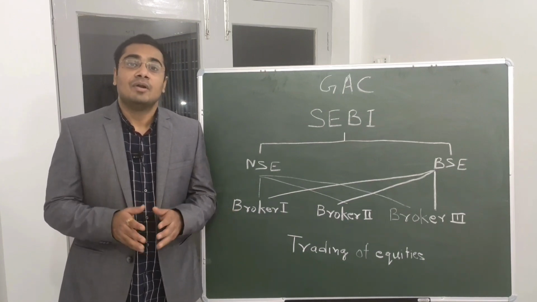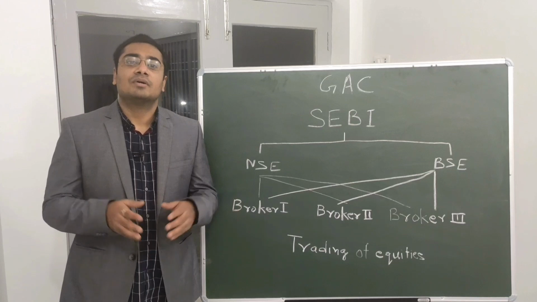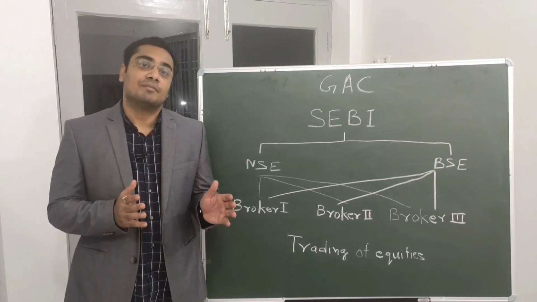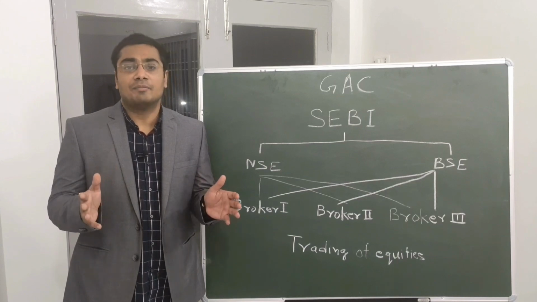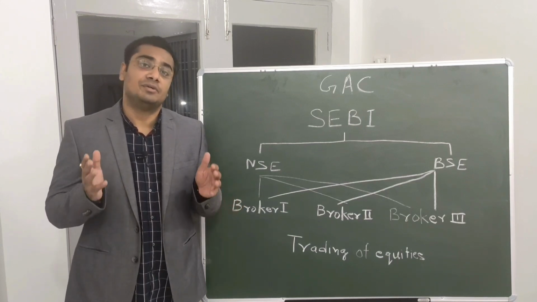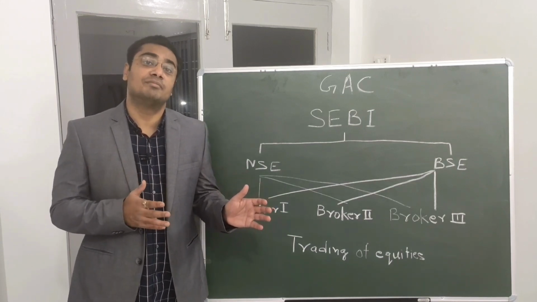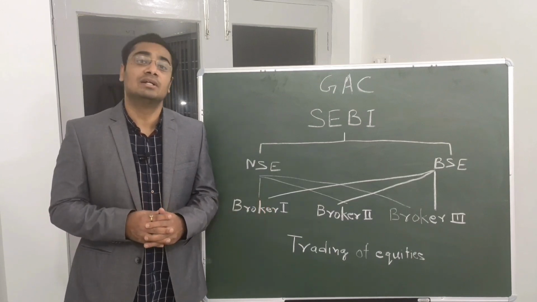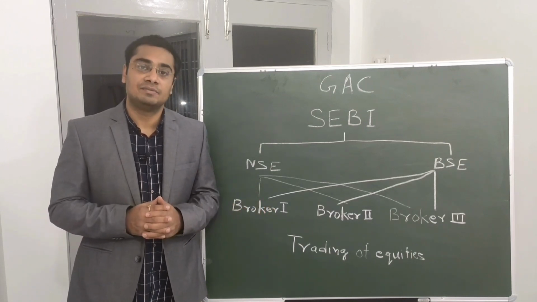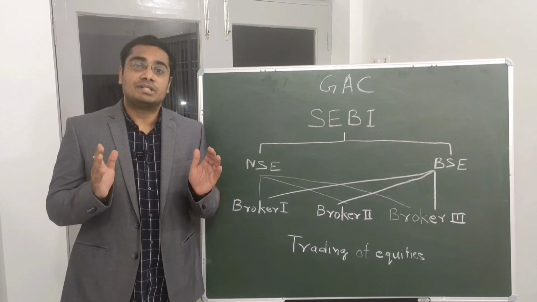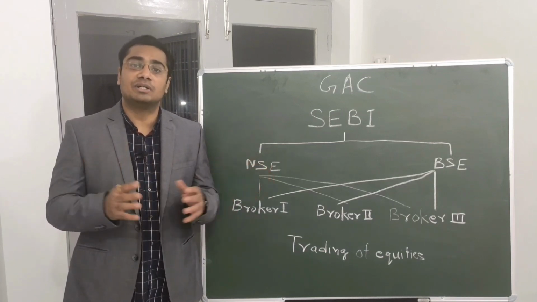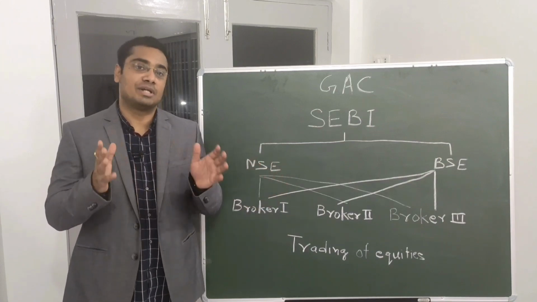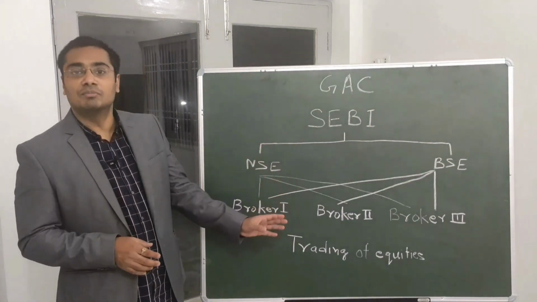Previously, we learned how a company starts, what are the different motivations behind starting a company, and how, when and why a promoter or promoters decide to take a company to the share market by bringing its initial public offering, and the entire process behind that. In this episode, we will see this process from the investor side, and thereafter we will try to learn the structure of the market, as you can also make out from the diagram on the board.